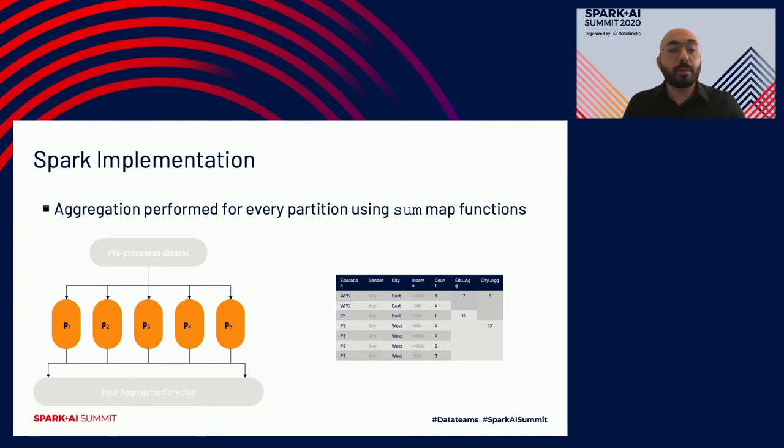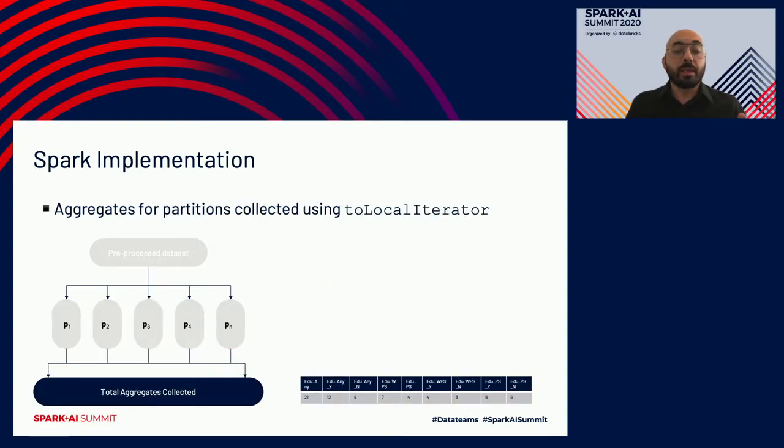We go over n number of partitions, and we calculate the aggregates, prepare the sum map functions, which is a built-in Spark function, to calculate the aggregates for every attribute that we are looking at to calculate their score. And then once we have these map functions, we collect to one single row data frame that we saw here.